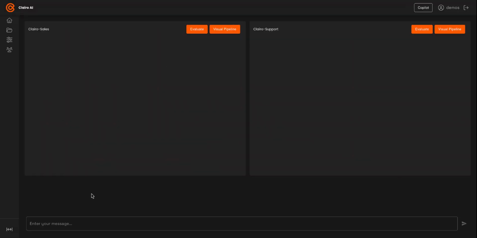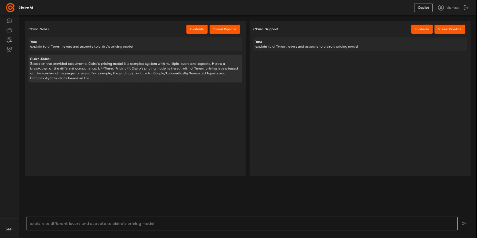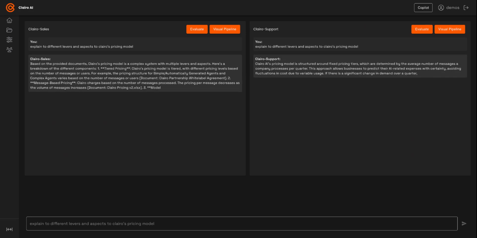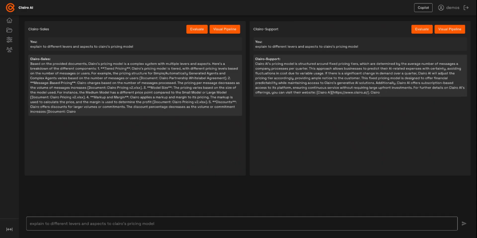So if I go through here, the first question I ask it is something like, can you explain to me the different levers of Clairo's pricing model? So we would expect the sales agent here to be able to pull from all of our previous SaaS agreements, from our pricing spreadsheets, to get its information, whereas our support agent is really just looking at our Clairo information.